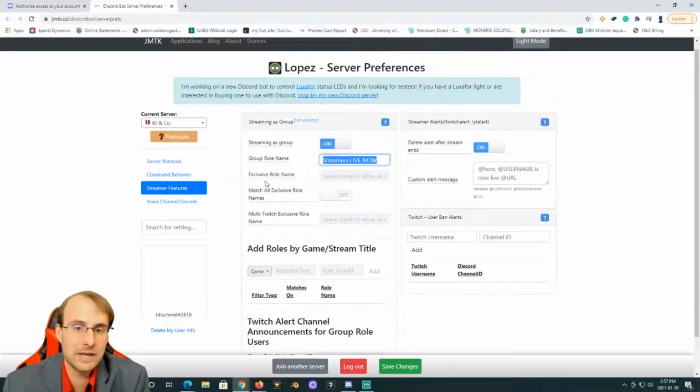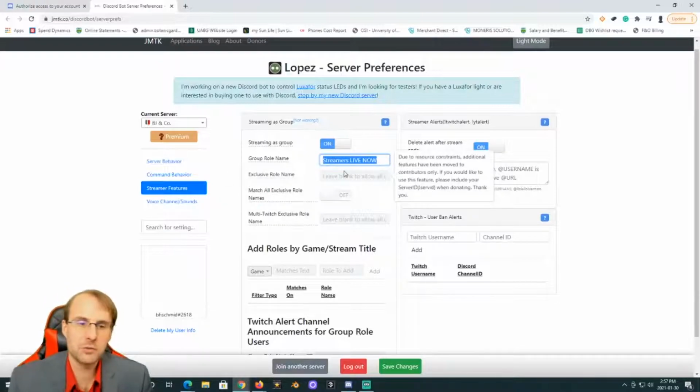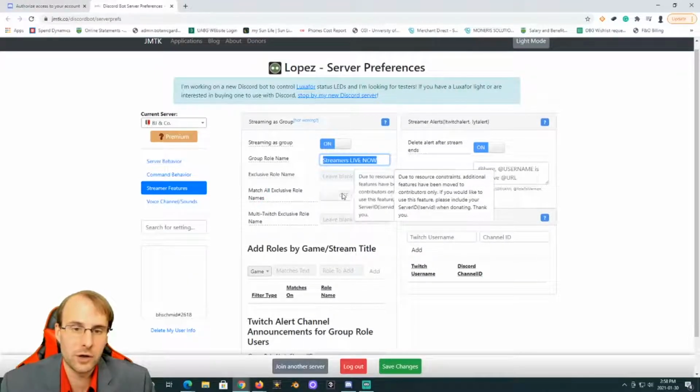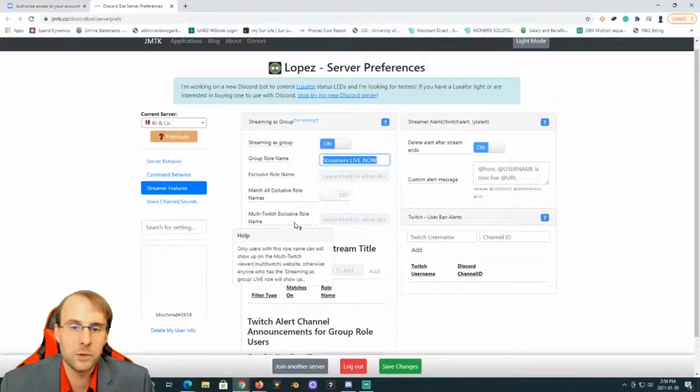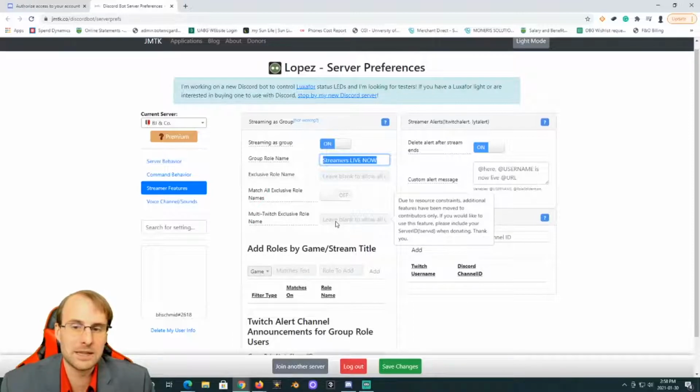Now we can set it so that only certain roles are eligible. So say you've got a big Discord server going on and you want to make sure that only people who have been on the server for a certain length of time, or are more trusted members of the community, who have gotten certain roles like your trusted role or whatever role you want to call it, can stream. You can put that in here. You can set it to have multiple exclusive roles at the same time too by turning it on and off here. Multi-Twitch exclusive role name is if you want to allow them to be linked to a multi-Twitch command as well.